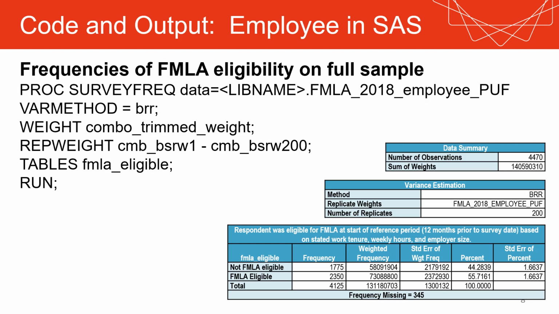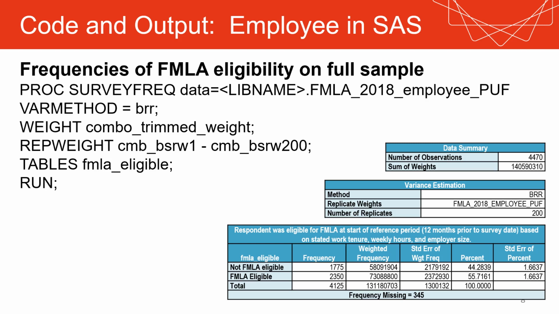These are not simple survey data. They're complicated weighting schemes for non-response. So you must use the survey commands both in SAS and in Stata. In this case, not freq, but surveyfreq. You want to insert your local library name in the angle brackets. Don't put in the angle brackets there. And then you want to use the file name, FMLA_2018_employee_PUF, which should be common no matter where you're running.